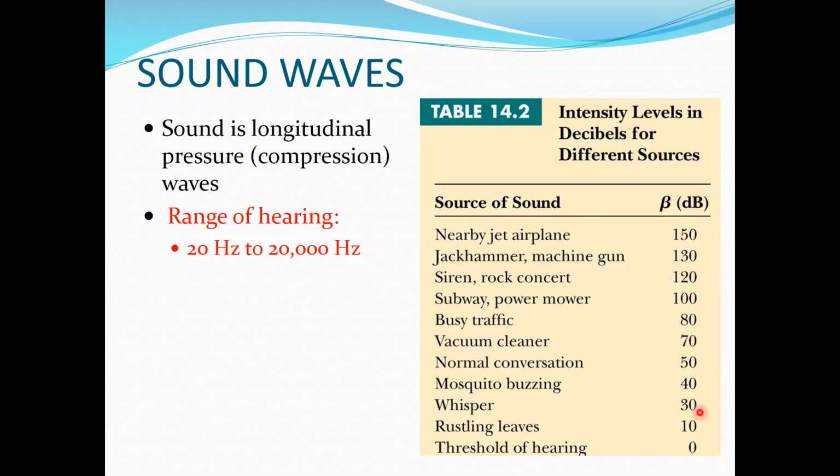For example, when you whisper, it's around 30. When there is a mosquito in the bedroom during the night, you can hear the mosquito buzzing, and it's around 40. When you talk to somebody, currently, it is around 50 decibels. So if the decibel level is higher, the intensity of sound waves is higher, and it's going to damage your eardrums.